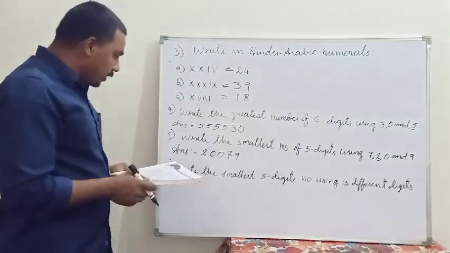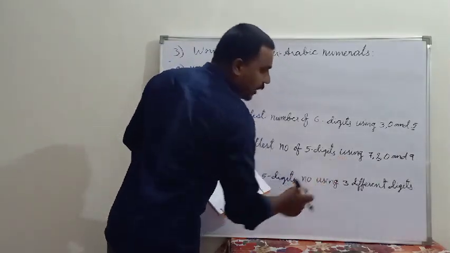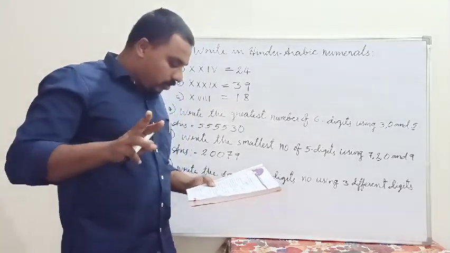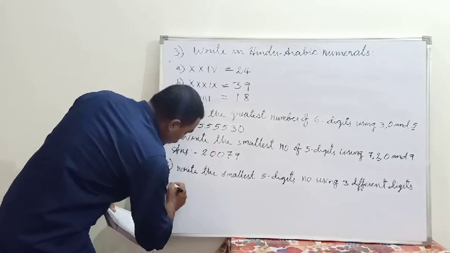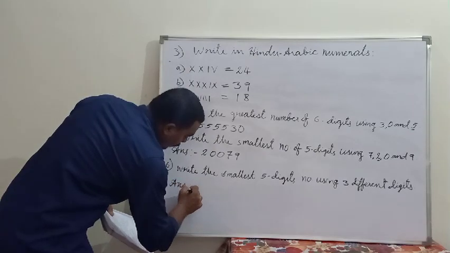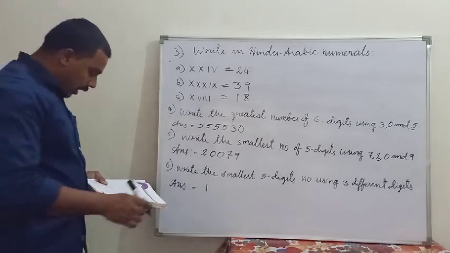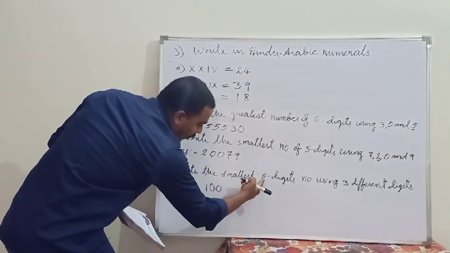Now see that, write the smallest 5 digit number using 3 different digits. We have to make 3 different digits and it must be the smallest number. So the answer is, you can write what? 1 and 0, 0. How many digits we need? 5 digits.